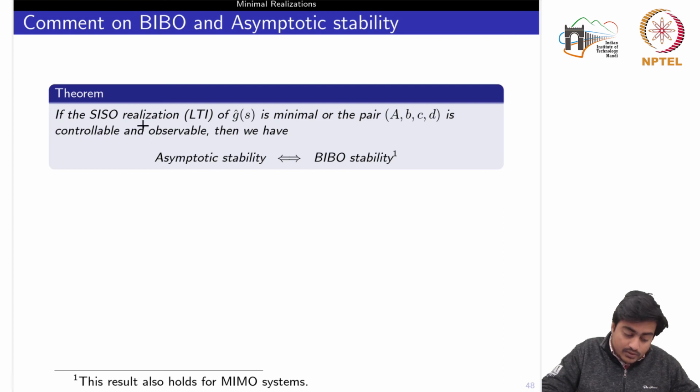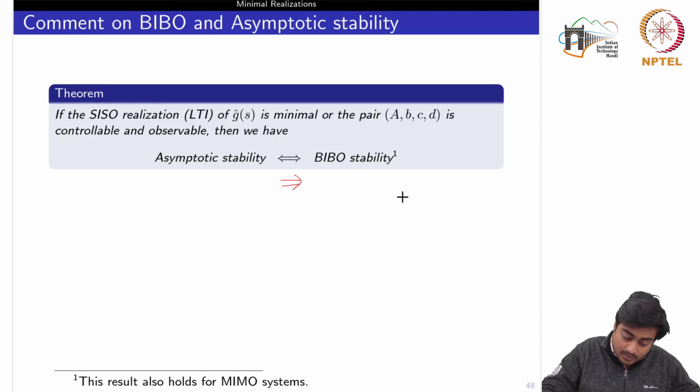So if the SISO realization, the single input single output realization of G hat(s), is minimal, or the pair ABCD is controllable and observable, then we have this implication both ways. This result also holds for the multi-input multi-output system. So the additional condition we were talking about is this: if the system is BIBO stable, we know that if the system is asymptotically stable this implication holds.